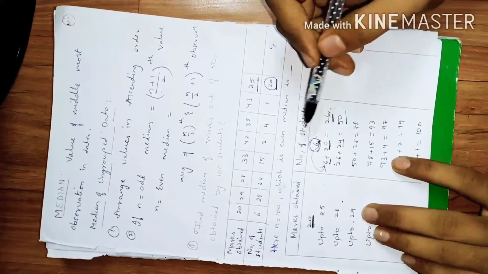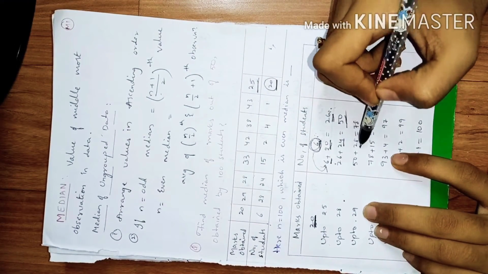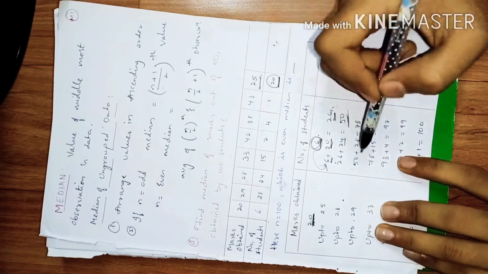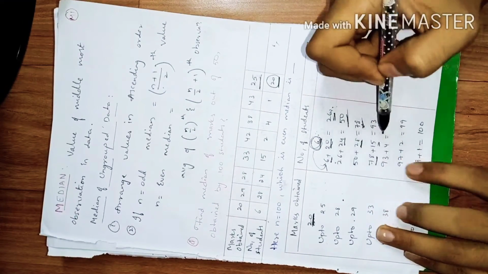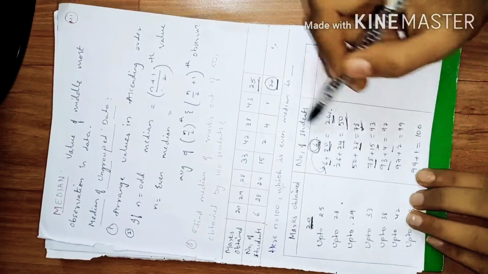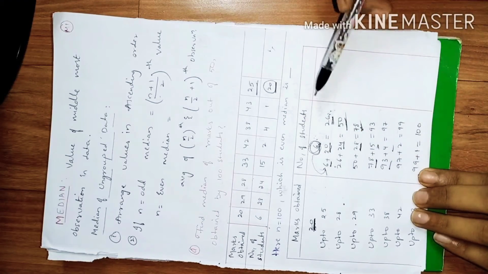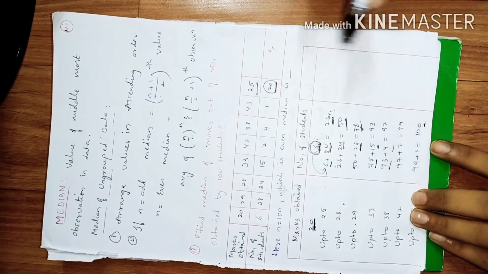Whenever you have to get the next value, add the previous value and current value, and you will get the next value. So previous and current. In this way we will be finding the number of students. The total number of students is 100.